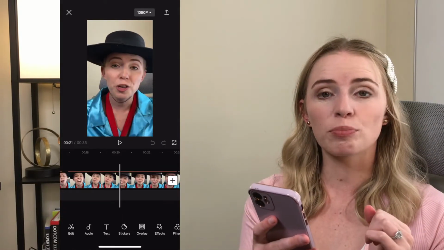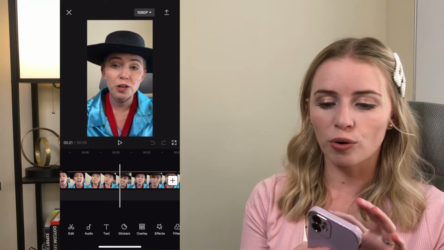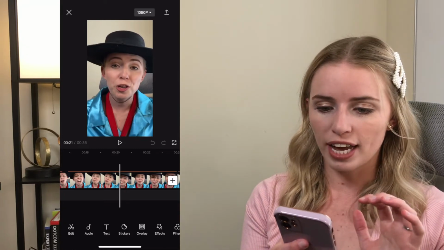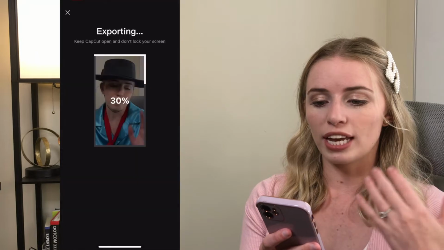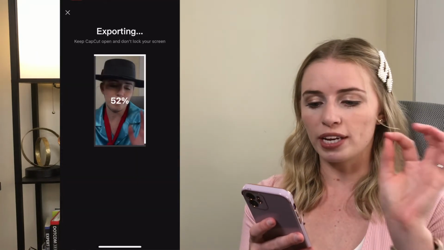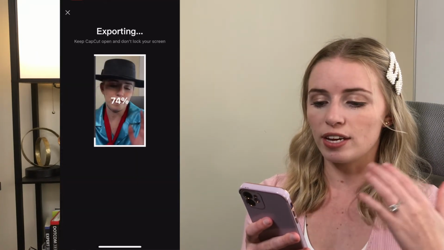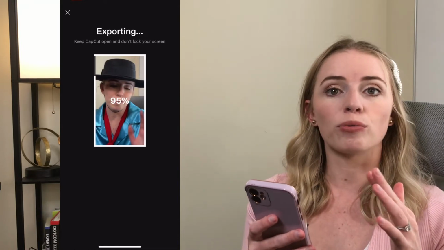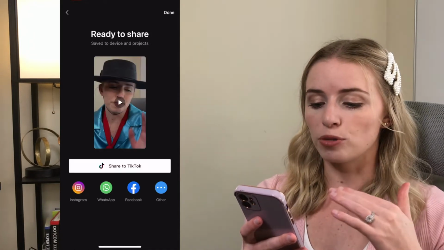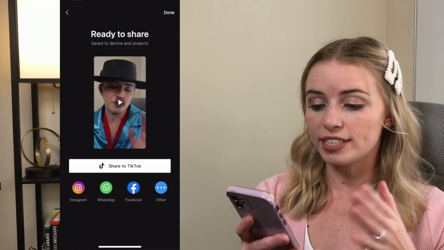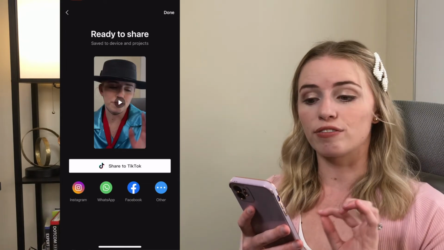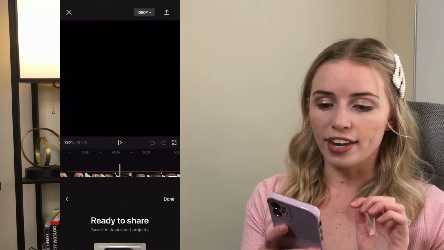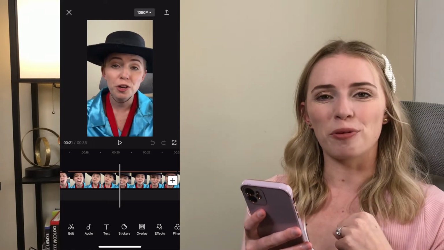And if you want to export your video, up in the top right hand corner, you'll see the little arrow above the line. So I'll click on that and it will say exporting, and it will show me the progress of the video, and then it will add this into my camera roll, and then I can go and upload it onto TikTok, or you can see you can share to TikTok directly from CapCut. So that's really nice. And then I can go back in and create other projects.